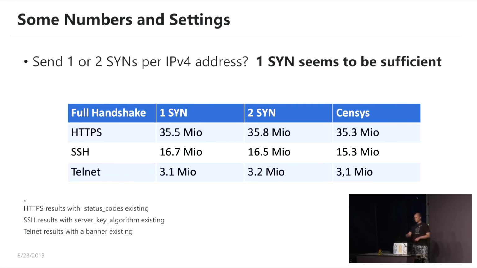And also, compared to Censys, you can see that our results are really comparable to Censys, so this kind of setup works. Very interesting: Censys uses a /23. We are using a /24. This means we have twice as many source IP addresses, and our results are also slightly better. But you have to keep in mind, Censys has been running much longer as a service. They are scanning much more of the internet, and they maybe have a bigger blacklist.